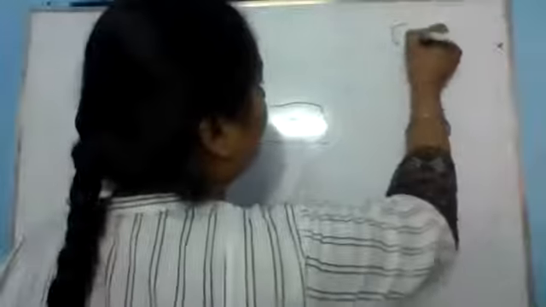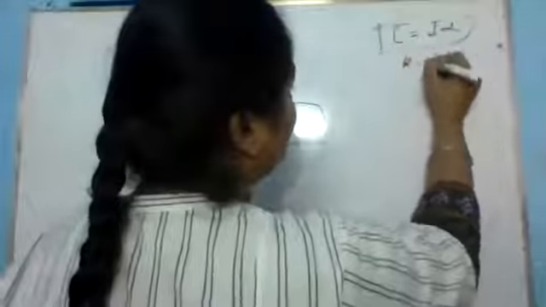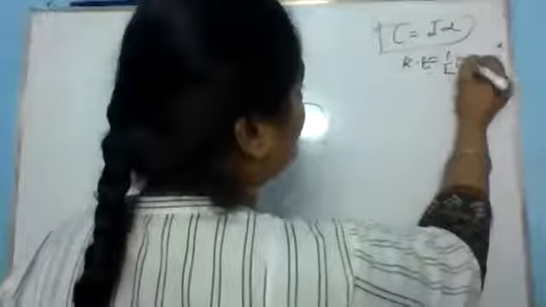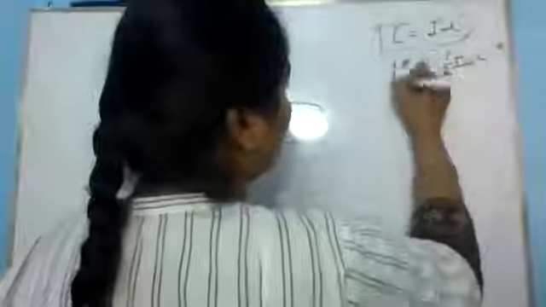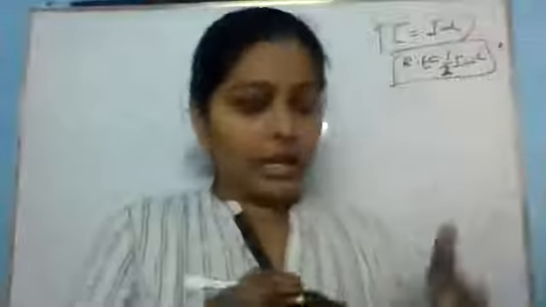So all these formulas are very important, like tau equals I alpha, and kinetic energy of rotational motion is half I omega square. Which one is left? Yes, the relation between angular momentum and moment of inertia. What will be the relation between angular momentum and moment of inertia? Okay, let's see.